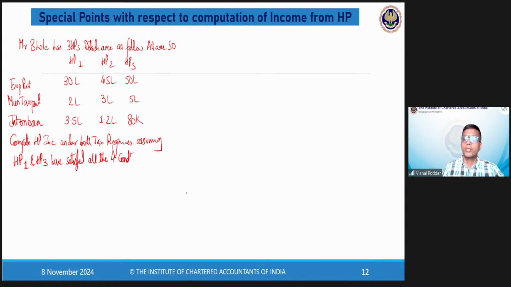What were these 4 conditions? The 4 conditions so that your limit becomes 2 lakhs. It means this HP2 has not satisfied all the 4 conditions. Just keep this in mind.